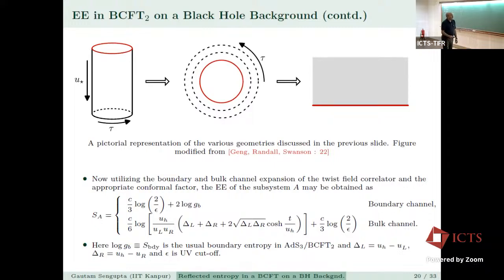Now, utilizing the boundary and bulk channel expansion of the twist field correlator, and the appropriate conformal factor, it is straightforward to compute the entanglement entropy of the subsystem A in the boundary channel and the bulk channel. You can see in the boundary channel there is this contribution of the boundary entropy 2 log g_B, and in the bulk channel you have this. And log g_B is the usual boundary entropy in AdS3/BCFT.